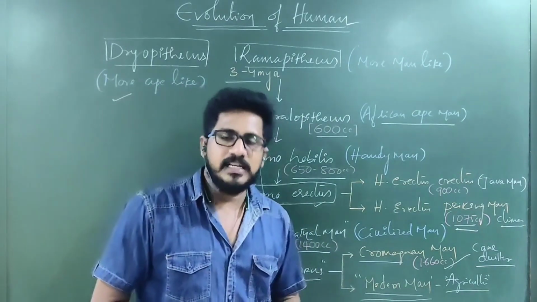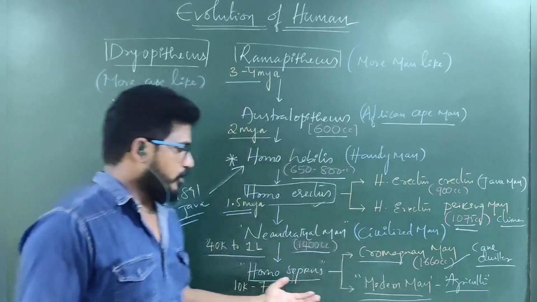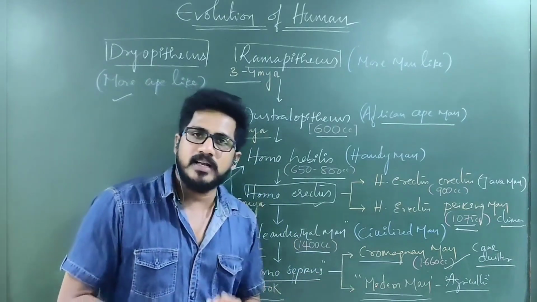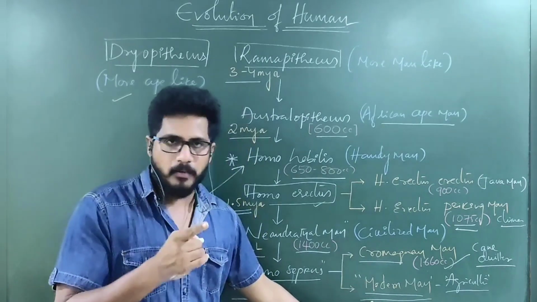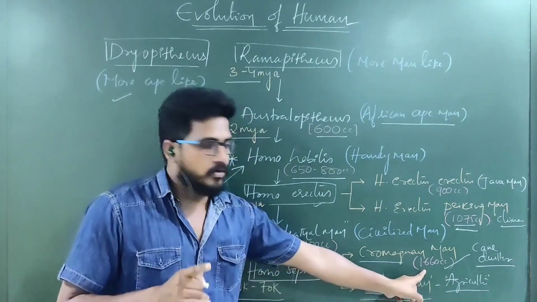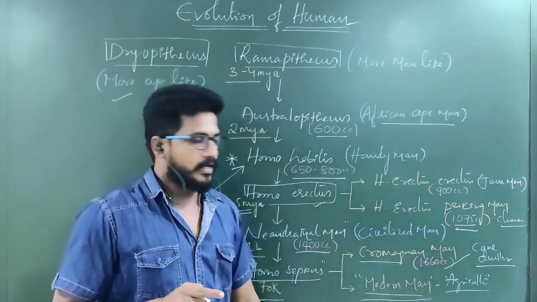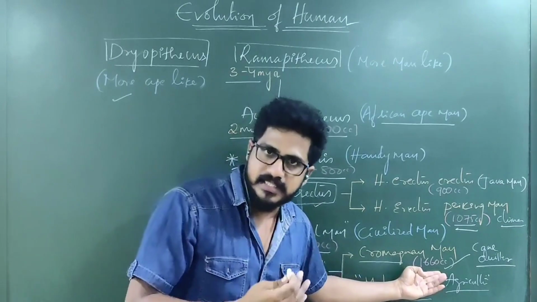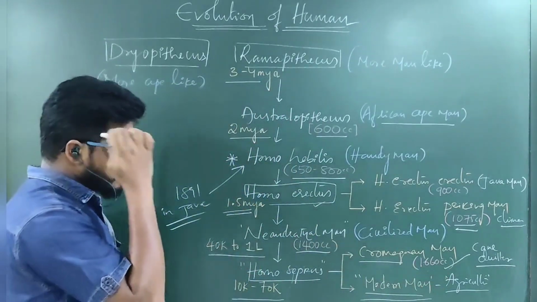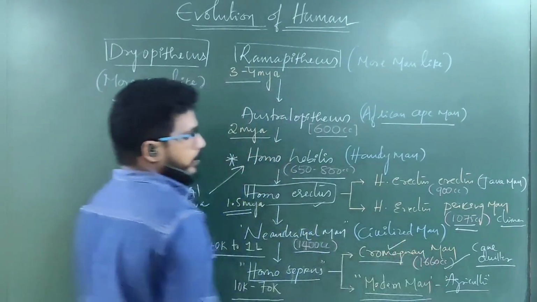He started interstellar traveling and a lot of things. So the modern man is going on, so that we are Homo sapiens sapiens. Homo sapiens sapiens are modern, and Cro-Magnon is not modern. Cro-Magnon is a cave dweller, and cave dweller cranial capacity is 1660. That is the highest cranial capacity. The highest cranial capacity can be seen in Cro-Magnon.